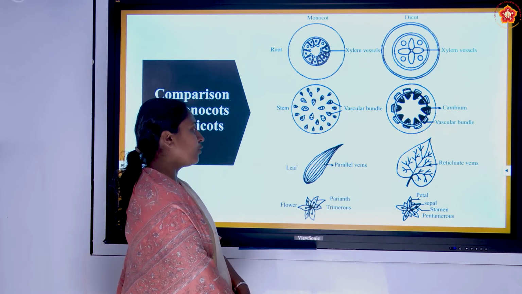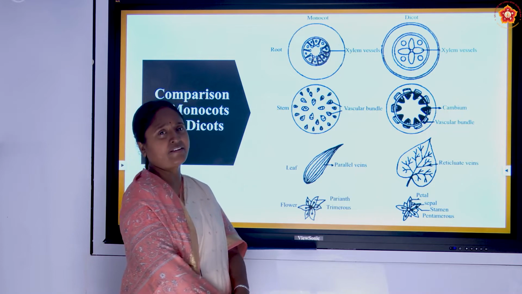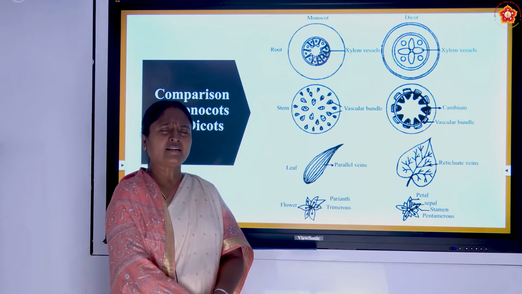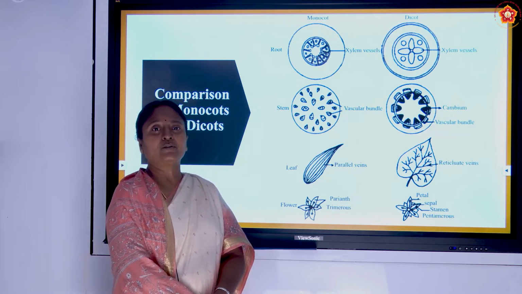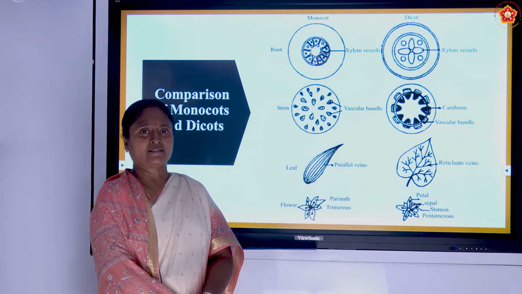In the monocot, mostly the leaves are known as blades, and we can see the parallel venation, as we can see in the grass and all. We can see that it is having the parallel venation which is going in banana. We can see that, right? Easily we can tear it into small thread-like structures.